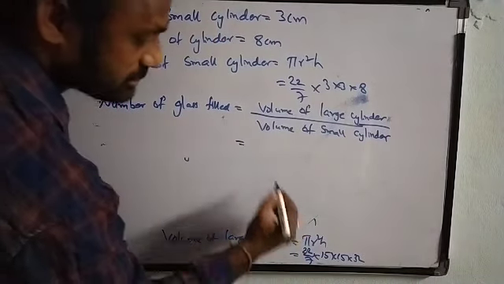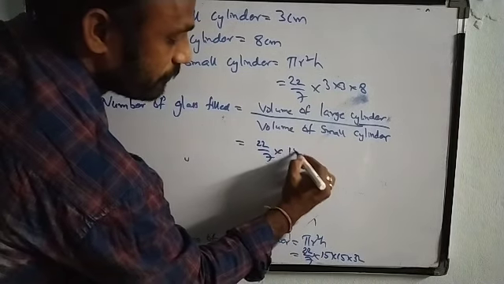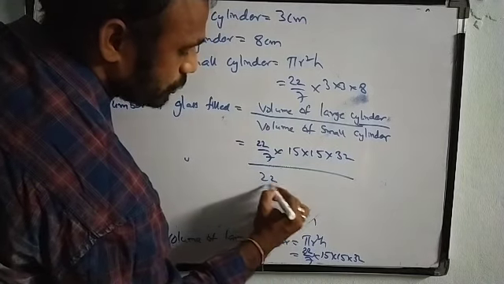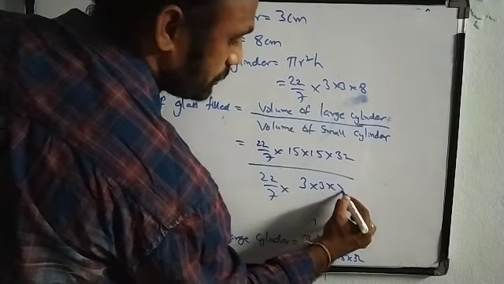Here we have volume of the large cylinder as 22 by 7 into 15 into 15 into 32 by 22 by 7 into 3 into 3 into 8.